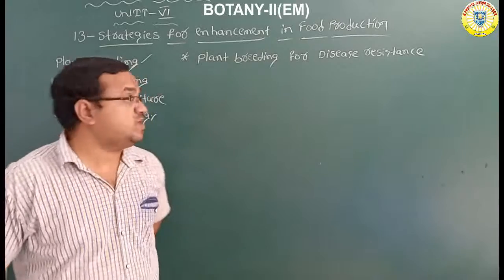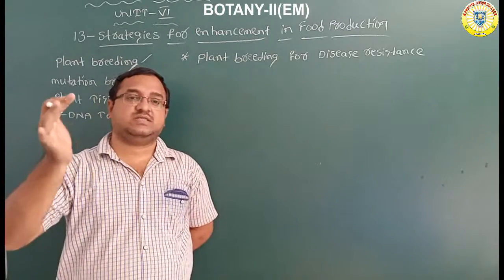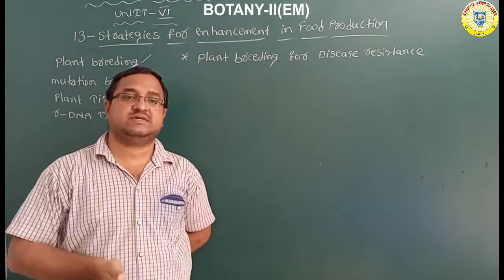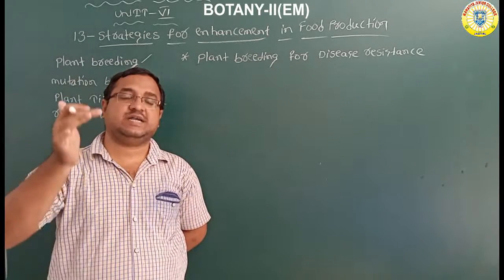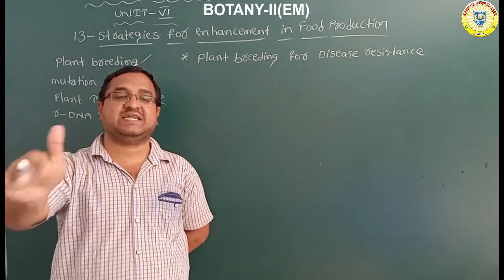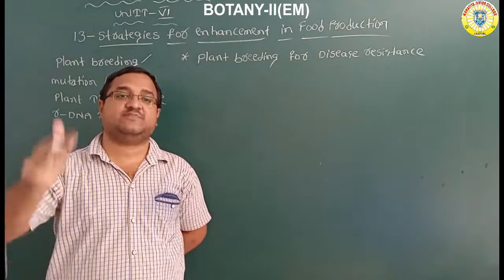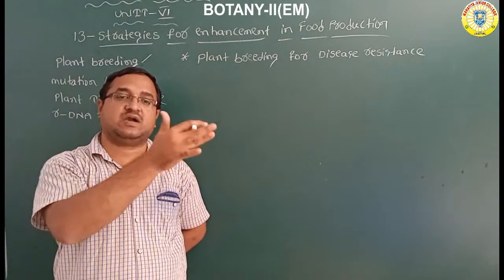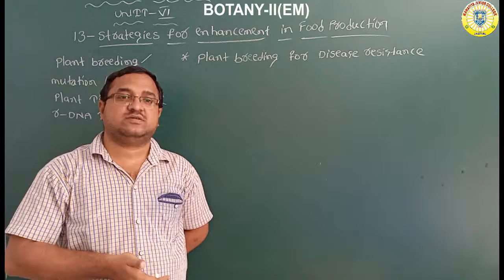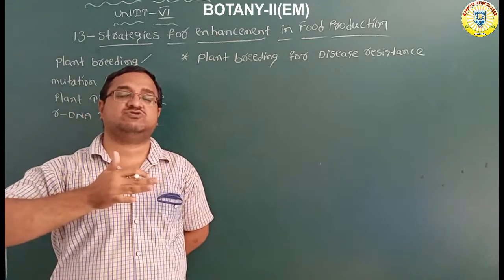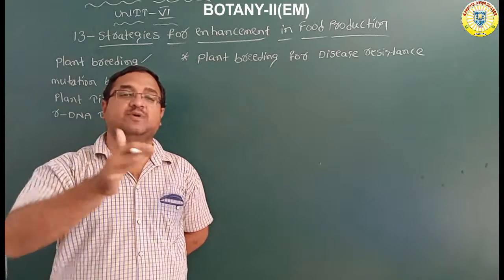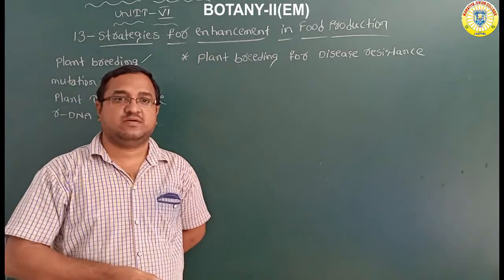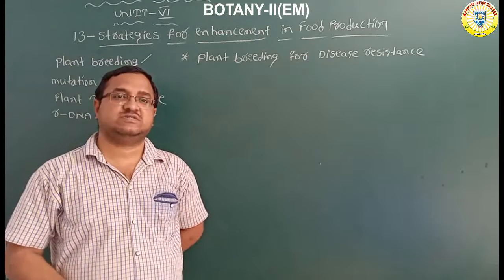Already you know that the cultivated crop, the yield crop, is damaged by different types of fungi, bacteria and viruses. Different types of viruses, bacteria and fungi attack the crop grains. So every year we lose 20 to 30% of the crop grains. Sometimes we may lose the total crop grains. So what is the solution for that?